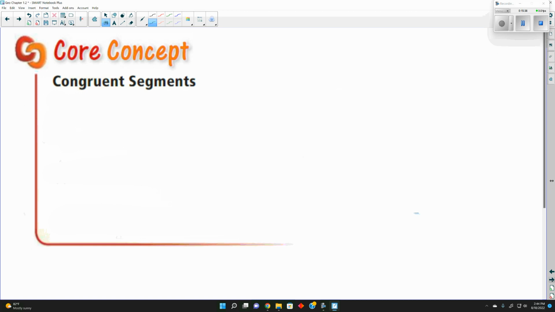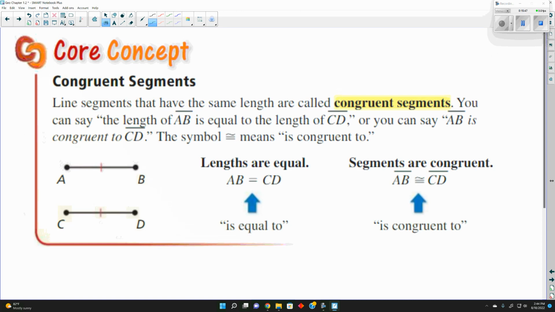The next thing we're looking at is congruent segments. Well, what does congruent mean? Equal, the same. Line segments that have the same length are called congruent segments. So if two segments are the same, then they are congruent. Congruent segments have the same length. So that's the main thing I would put.